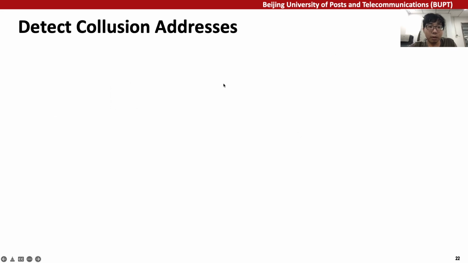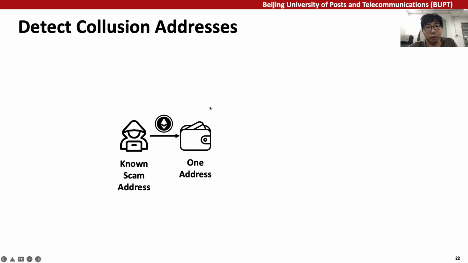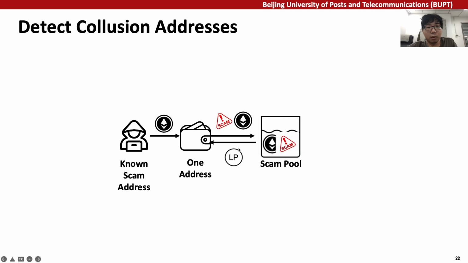One major characteristic of the collusion address is that they should have strong connections with other scam addresses. For example, if a known scam address has transferred some Ether to another address, then this address adds liquidity to the scam pool, this address could be a collusion address.